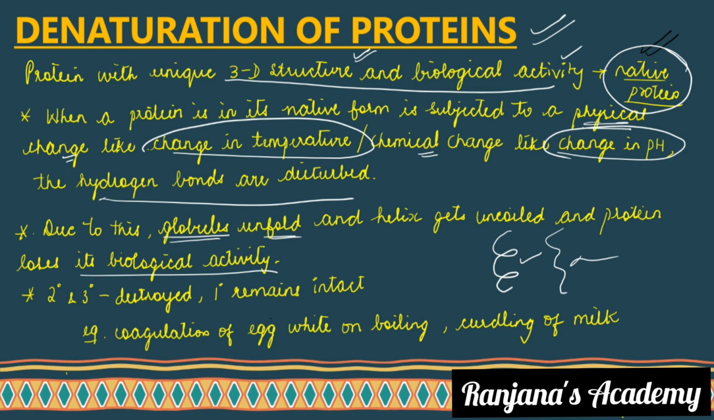So where do we see this in our everyday life? Well, coagulation of egg takes place. Egg white will coagulate on boiling. If you boil your egg, you can see the coagulation of egg white. This is an example of denaturation of proteins. Also in the curdling of milk, which is done by bacteria, denaturation of proteins takes place.